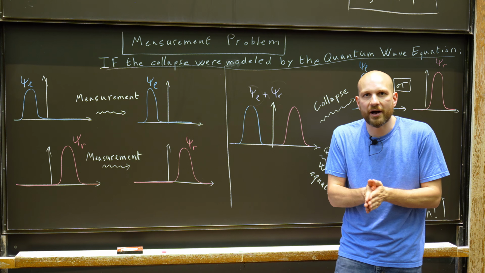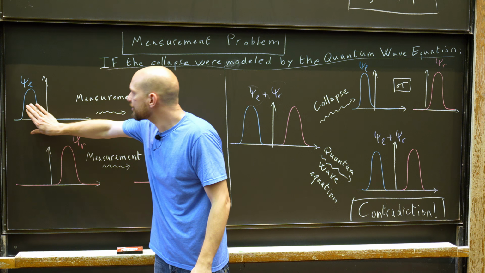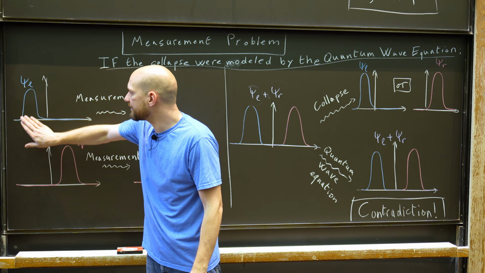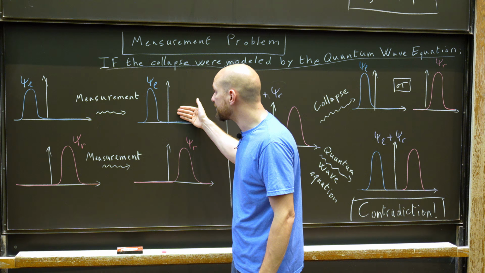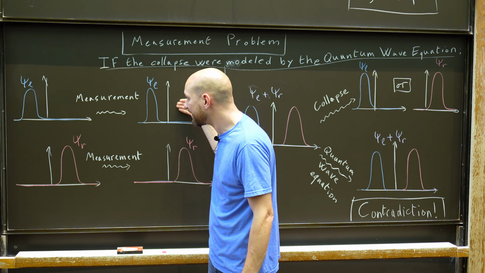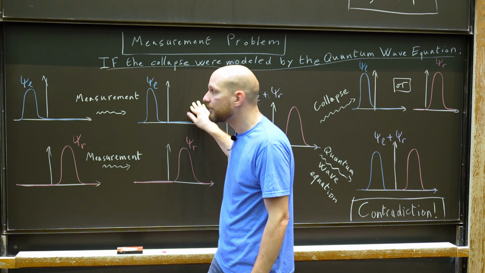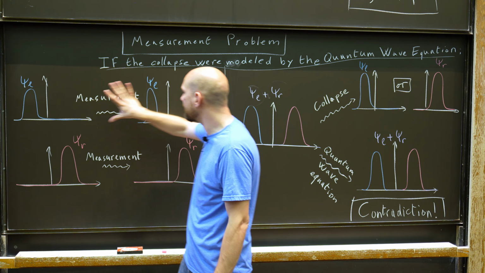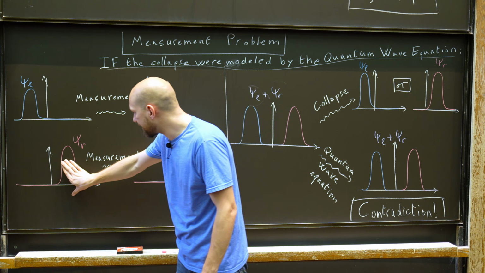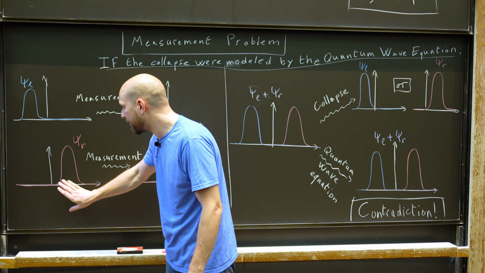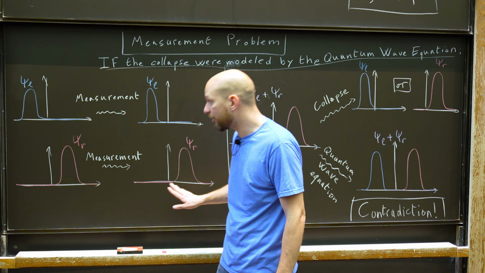Because what do we require? We still require that through the measurement, if I started with a particle that's entirely supported on the left, so if I start with psi L, then with 100% probability, I should certainly end up with a wave function that remains psi L. So the wave function psi L through the measurement process stays psi L. Same thing, if the particle is already on the right and I perform the measurement, the wave function should remain unchanged.